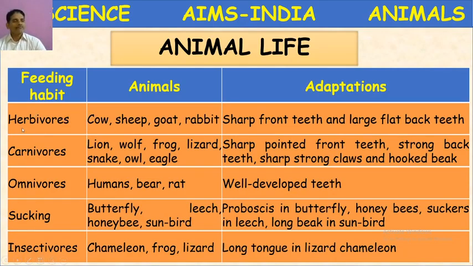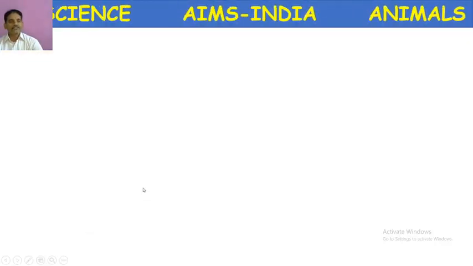In this slide, herbivores means the animals which feed on plant products. Carnivores, animals which feed on animal products like flesh or meat. Omnivores means which feed on both plant and animal products. Sucking is the feeding habit of feeding on fluid food materials. Insectivores means which feed on insects.